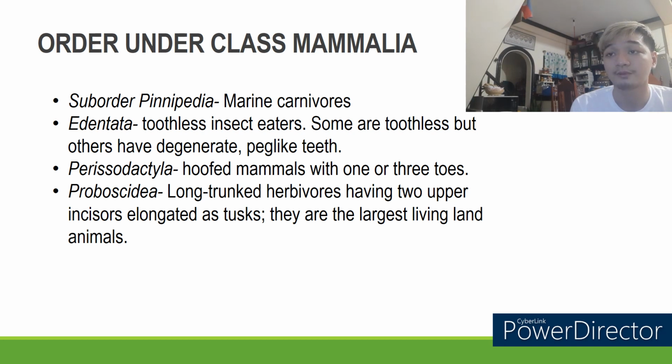Perissodactyla, hoofed mammals with 1 or 3 toes. Examples are horses and rhinos. Proboscidea, long-trunked herbivores having 2 upper incisors elongated as tusks. They are the largest living land animals. Example is an elephant.